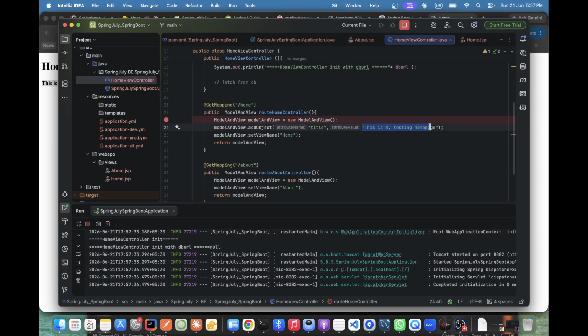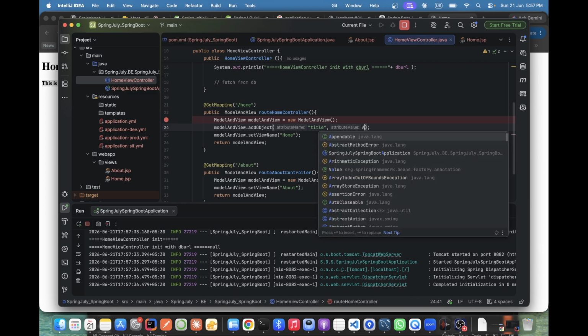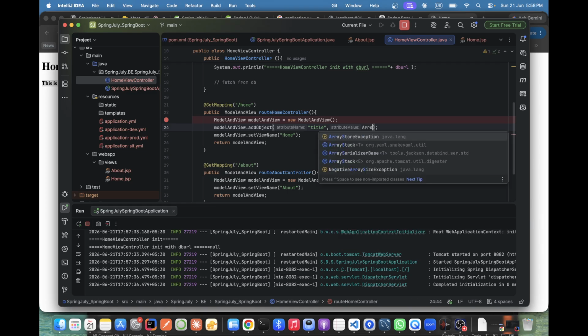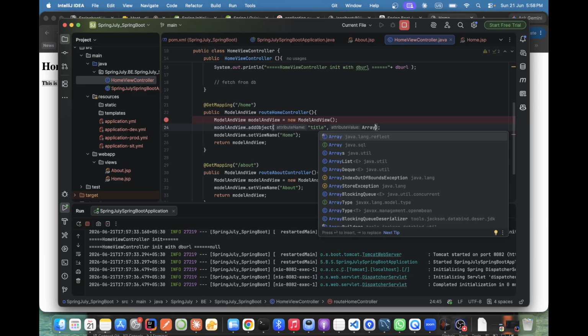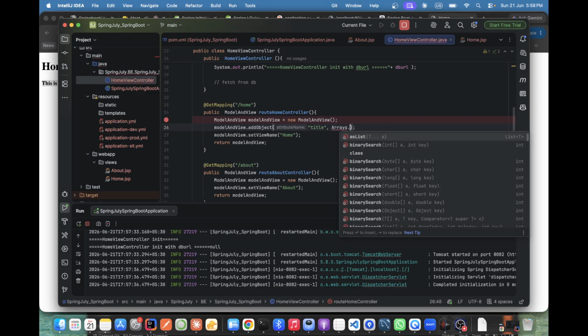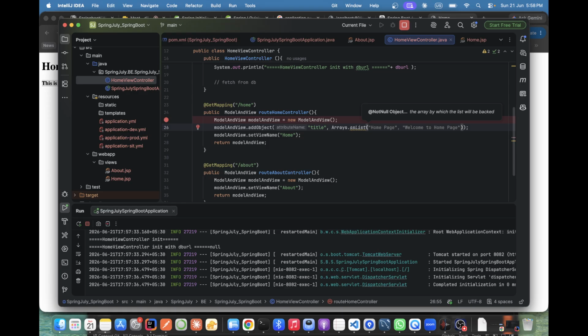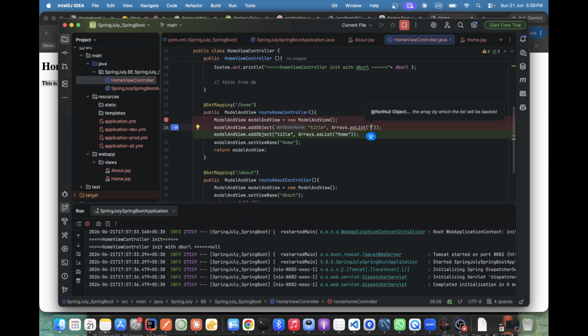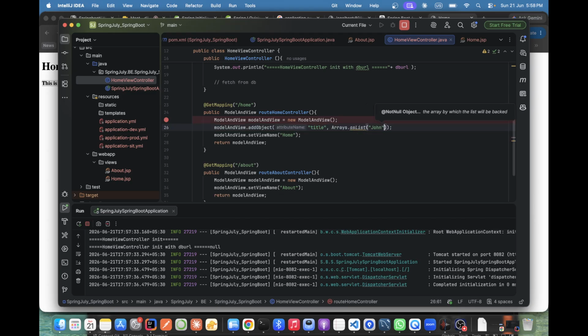Real stuff means, suppose I'm just picking arrays dot as list, and suppose in the list we are giving all the user names: John, Mac, Martin. Okay, for title I just changed.